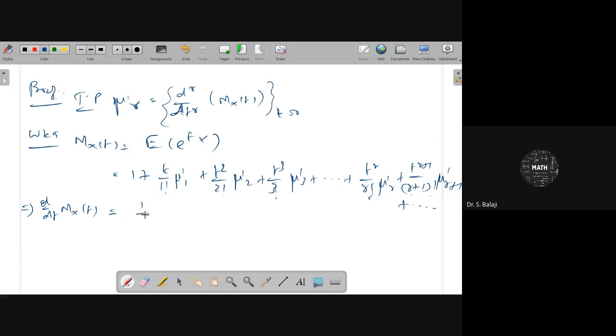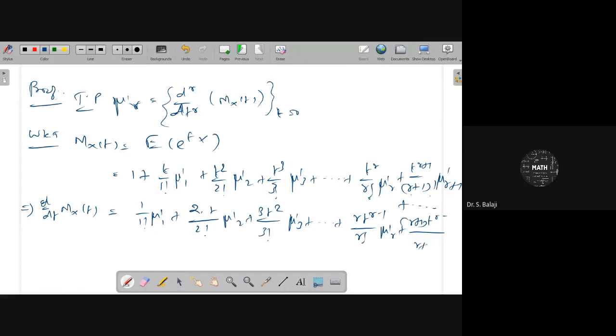Then this will be 1 by 1 factorial mu dash 1, then 2t by 2 factorial mu dash 2, then 3t square by 3 factorial mu dash 3, plus etc., then r t power r minus 1 by r factorial mu dash r, plus t power r by r factorial mu dash r plus 1, plus etc.